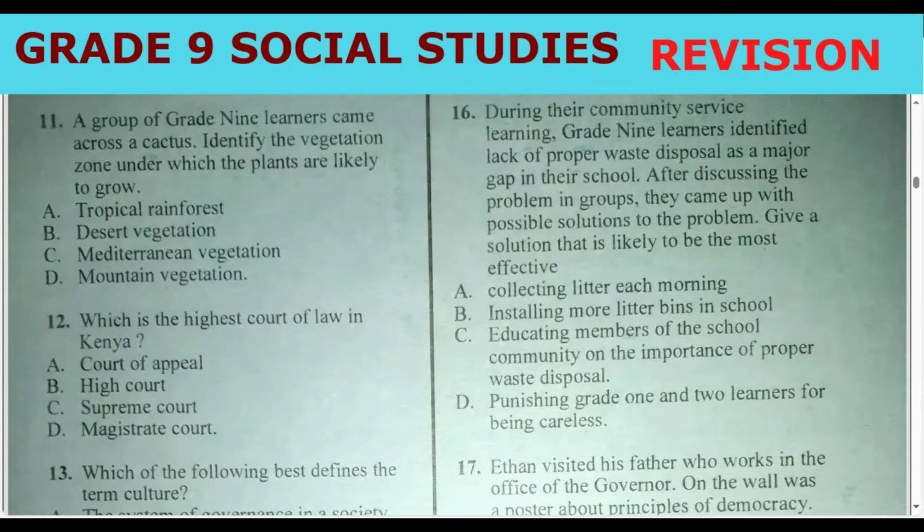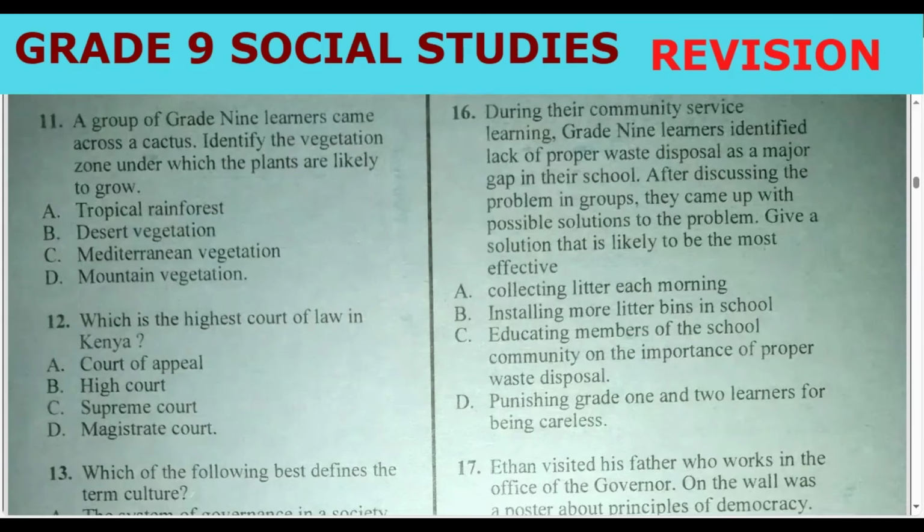You remember the vegetation zones? If you want to remember them, just say metromocid. Me for Mediterranean, tro for tropical, mo for mountain vegetation, and so on. Metromocid. So tropical rainforest, desert, Mediterranean, and mountain.